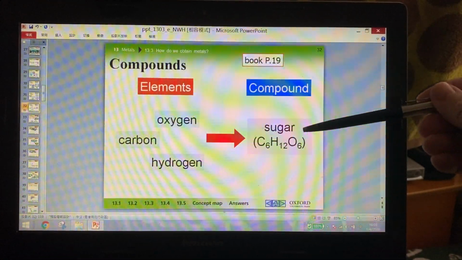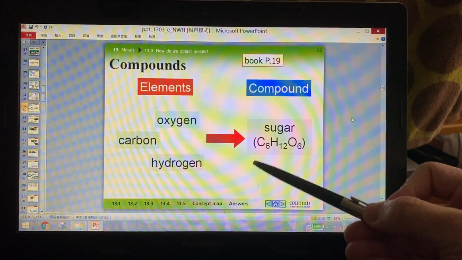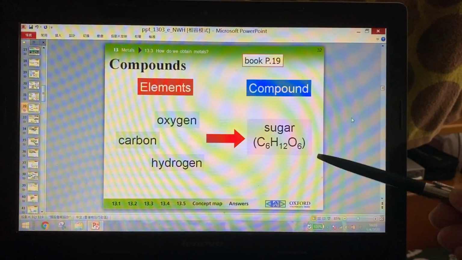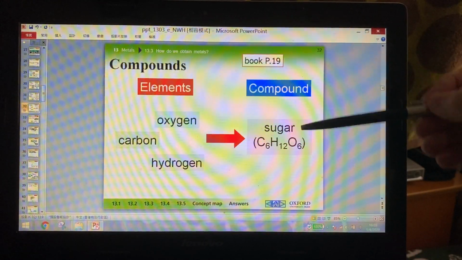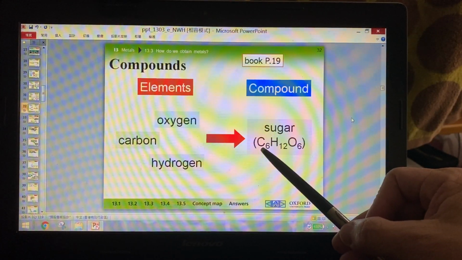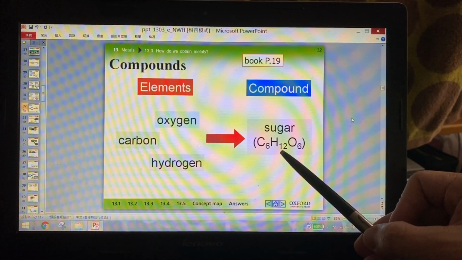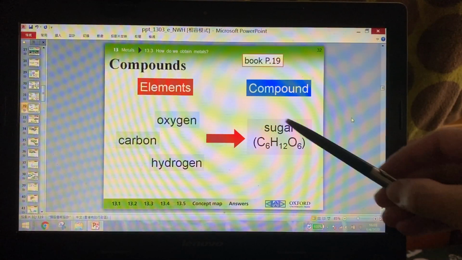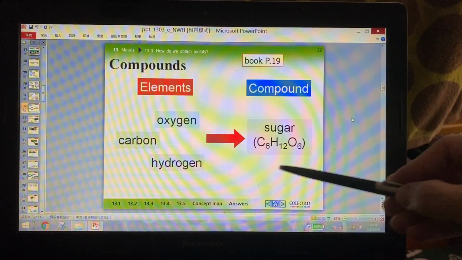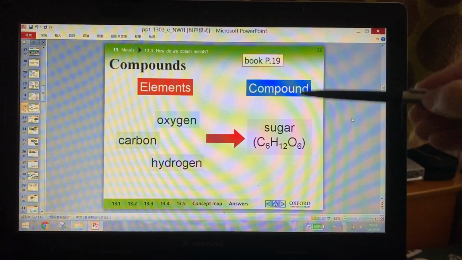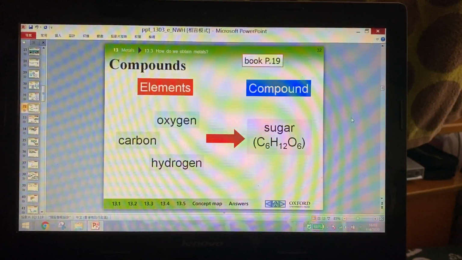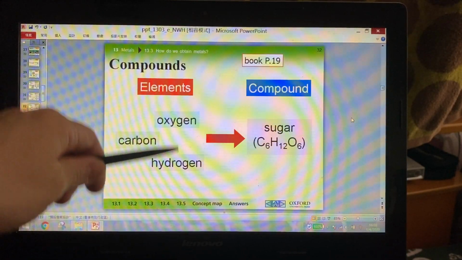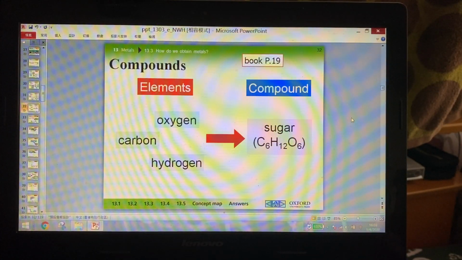Okay, what is sugar? Sugar is very complex. There is carbon, hydrogen, oxygen combined together. For one sugar molecule, there are 6 carbon atoms, 12 hydrogen atoms, and 6 oxygen atoms bonded together, and then it becomes a sugar molecule. So sugar is a compound. But carbon, oxygen, hydrogen, these 3 are elements.